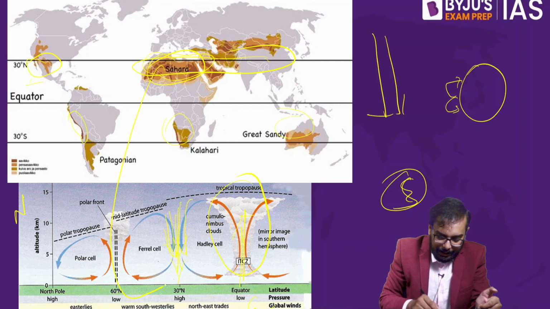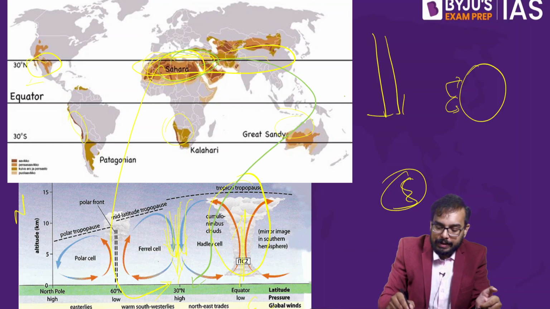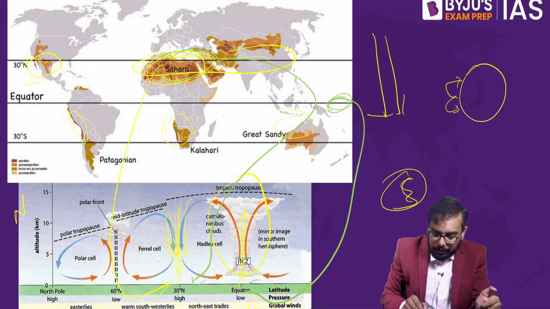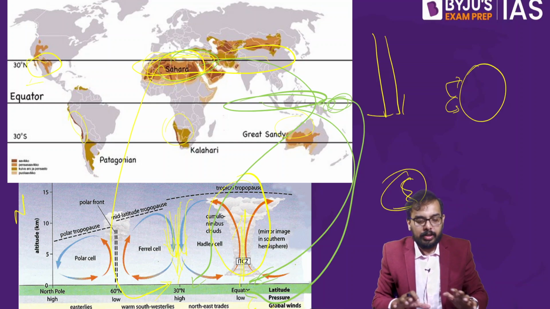So this is equivalent here. You see here, all these regions are found here. This is the equator region. So this is one point. Fine.